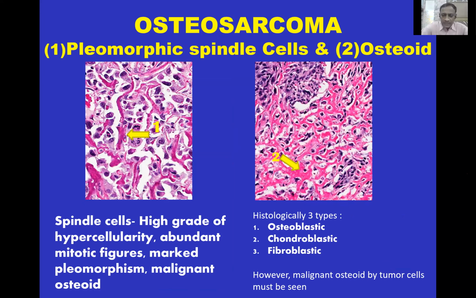Histologically, there are three types: osteoblastic, chondroblastic, and fibroblastic, depending on which element is involved. Osteoblastic, the specimen looks yellowish, chondroblastic looks bluish, and fibroblastic looks white. However, malignant osteoid produced by tumor cells should be seen to make a diagnosis of osteosarcoma.